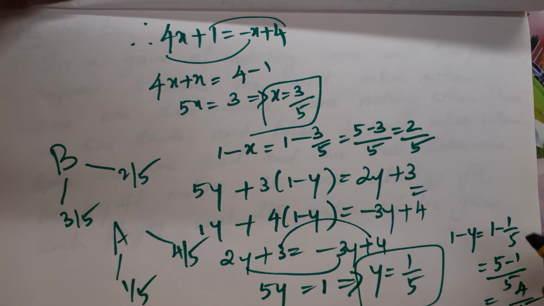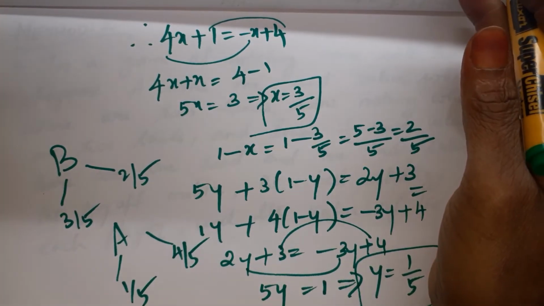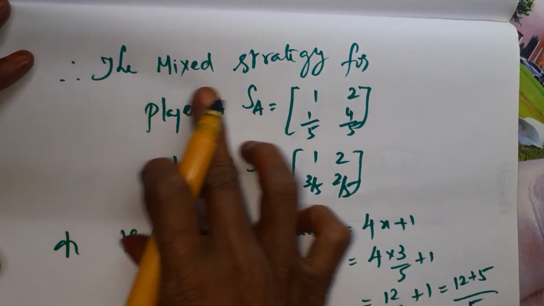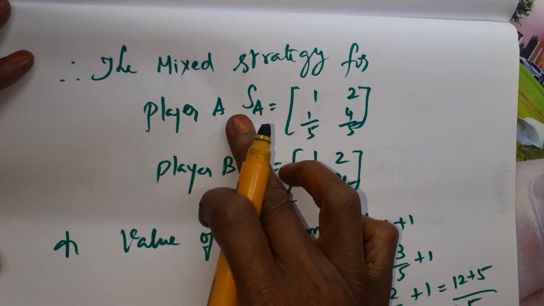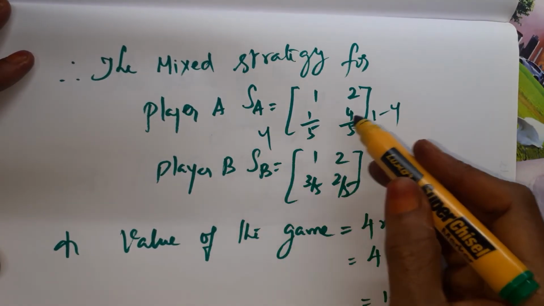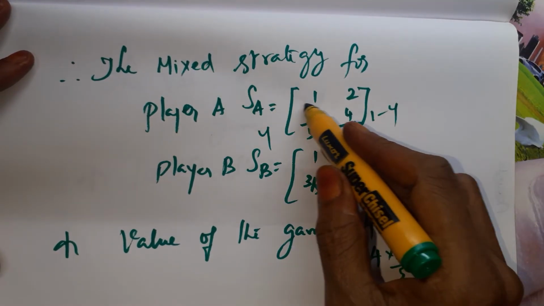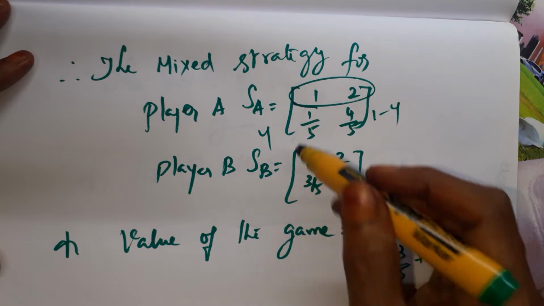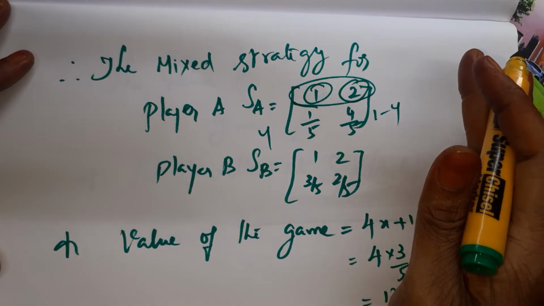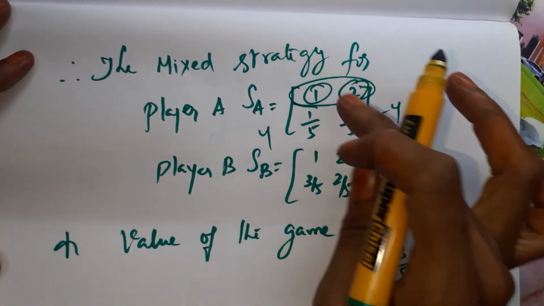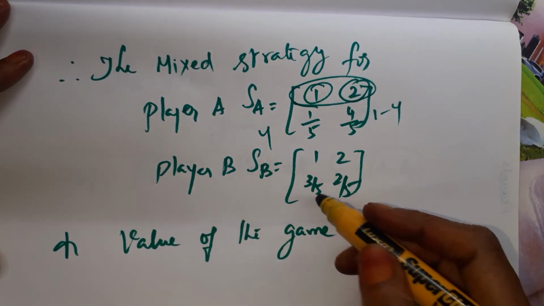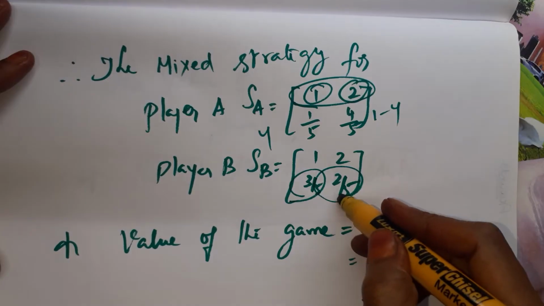So this is the final answer. We have to write what values we got. The mixed strategy for player A: we got the probabilities as y, 1 minus y. So y value we got as 1 by 5 and 1 minus y we got as 4 by 5. For A we have two strategies. I have labelled them 1 and 2 here; they may give A1, A2 like that. For 1 we got the probability 1 by 5. For 2 we got the probability 4 by 5. Similarly for B we got x as 3 by 5 and 1 minus x as 2 by 5.